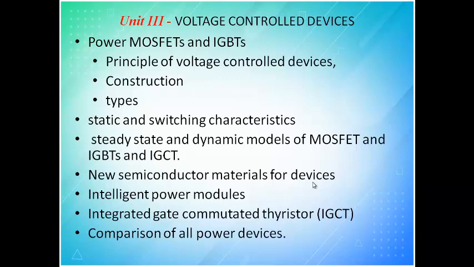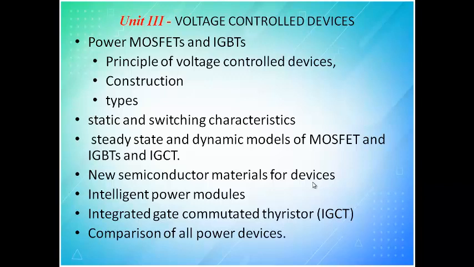In IGBT, the current carrying capability is very high, or power handling capability, both are the same. When you say power, it is V into I. So only if you are able to increase the current handling capability, then we can say the power handling capability also will increase.